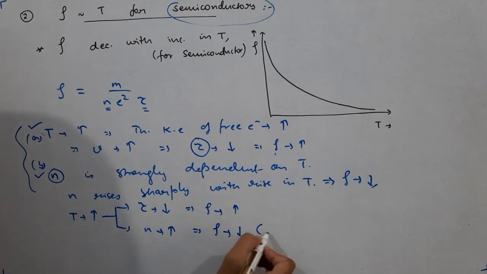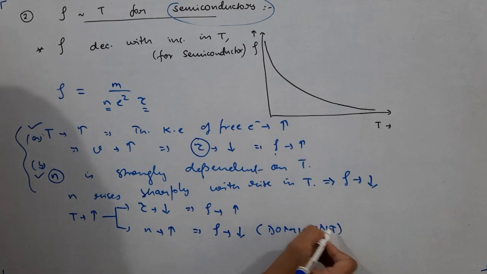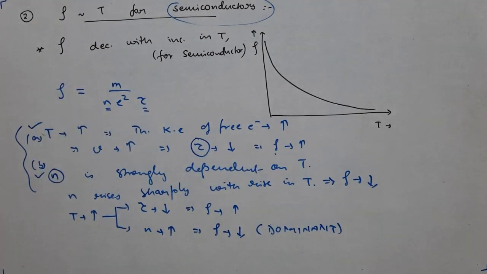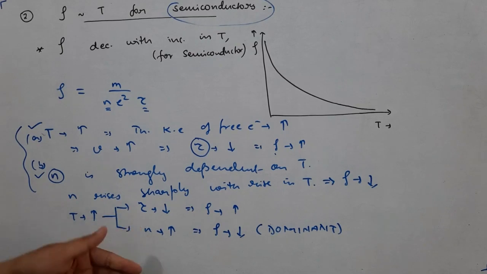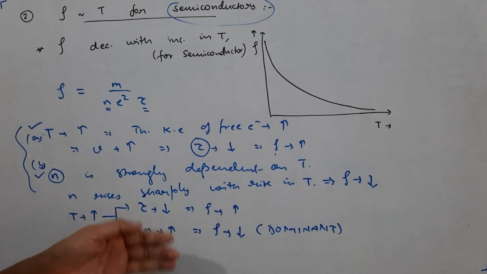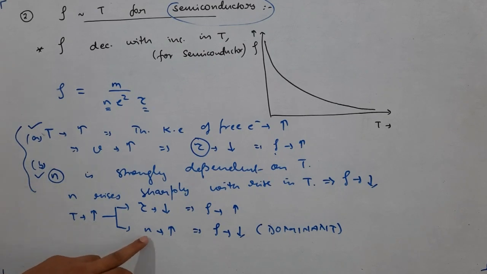But this second factor is dominant. What do I mean by that? I mean that the decrease in resistivity due to the increase in the concentration of free electrons and holes in semiconductors predominates over the increase in resistivity due to the decrease in relaxation time. In the case of metals, this n, as I have told, does not increase much.